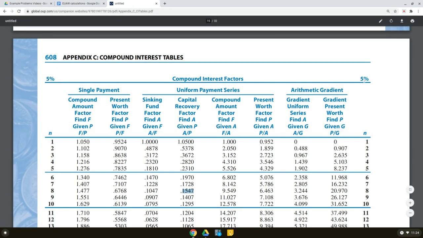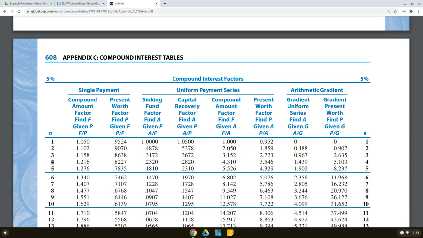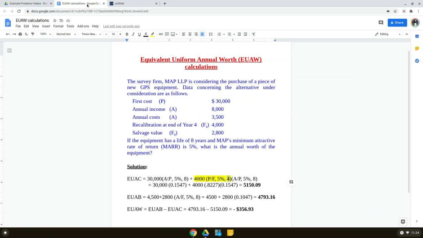We are already in the 5% table, but we need to look at row number 4 because of 4 years, and we want to find the factor P given F, which is 0.8227. So we can write 0.8227, and then we have the A given P factor at 5%, 8, which we already know, 0.1547.